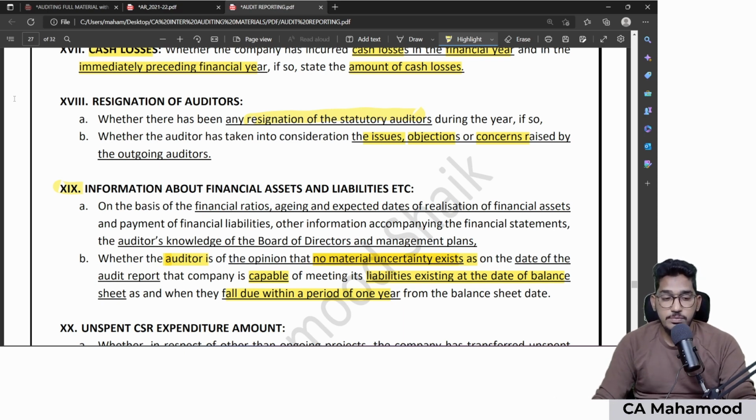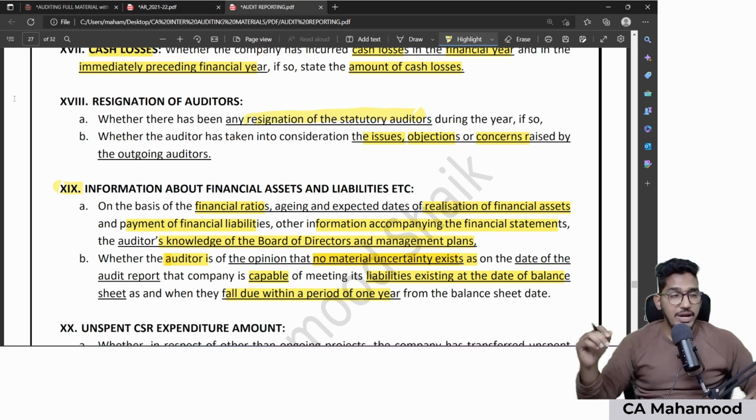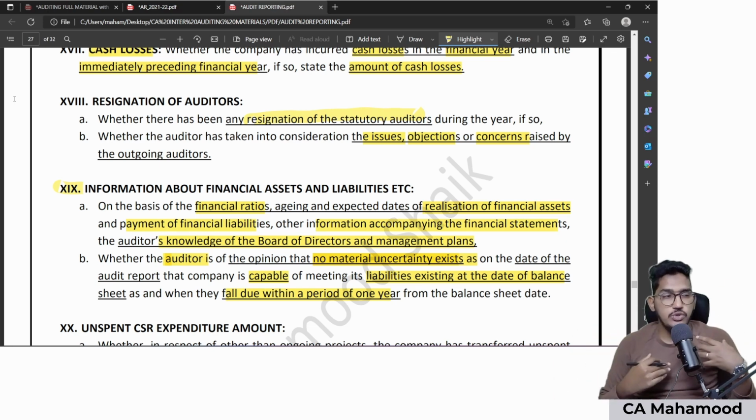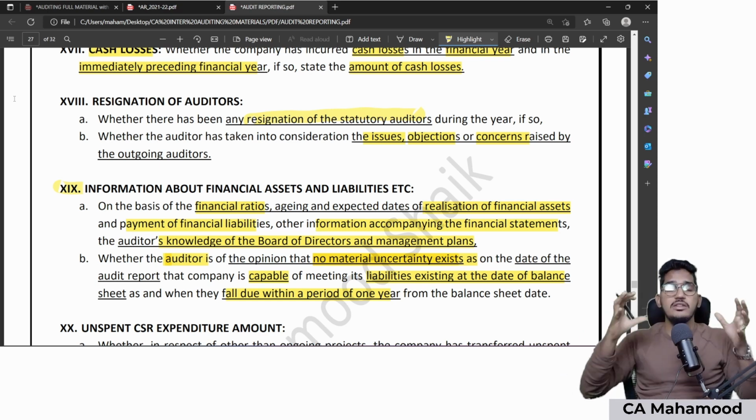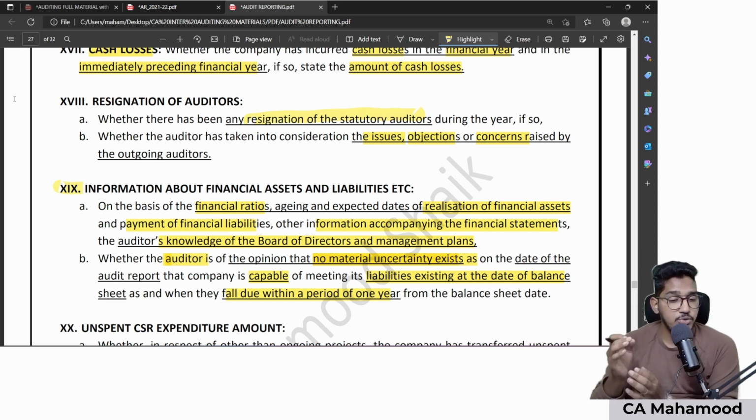And on what basis do I have to give this opinion, sir? On the basis of calculating financial ratios, on the basis of analyzing expected dates of realization of financial assets and payment of financial liabilities, on the basis of information accompanying the financial statements, and even on the basis of the auditor's knowledge of the board of directors' and management's plans for the future. So you have to consider all this. Using all this information, and by sitting with the management and discussing their plans, you have to tell your opinion: is the company in a position to pay all their liabilities as on the balance sheet date, or is there any material uncertainty existing?